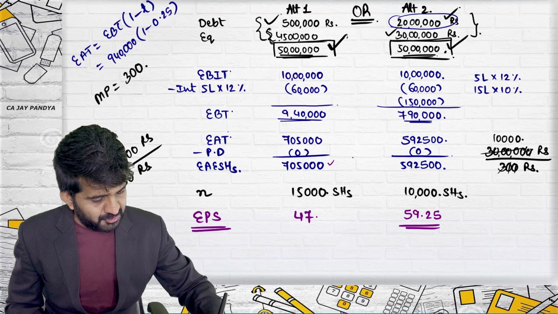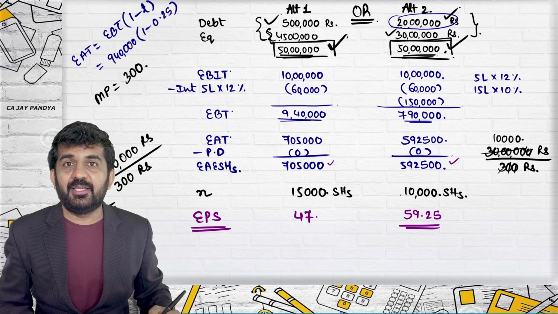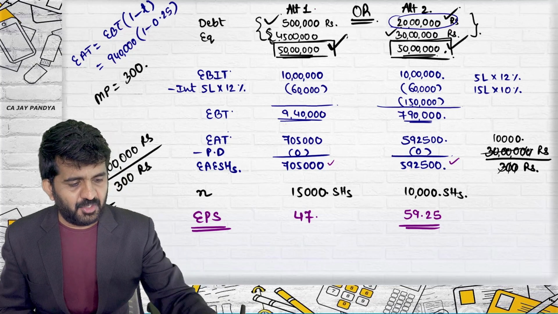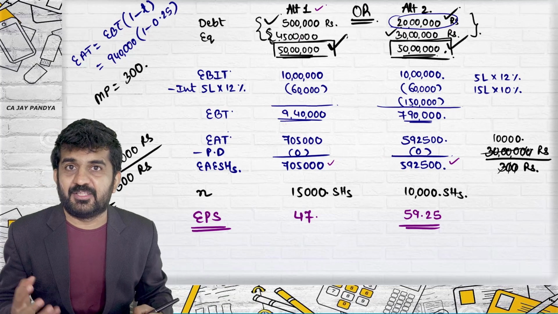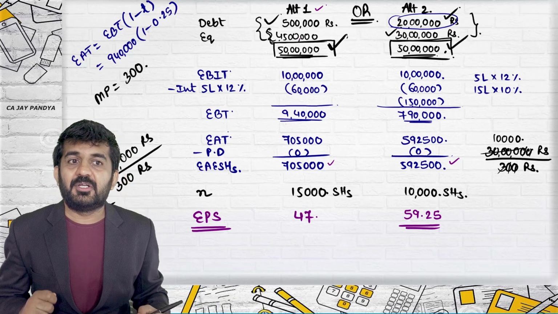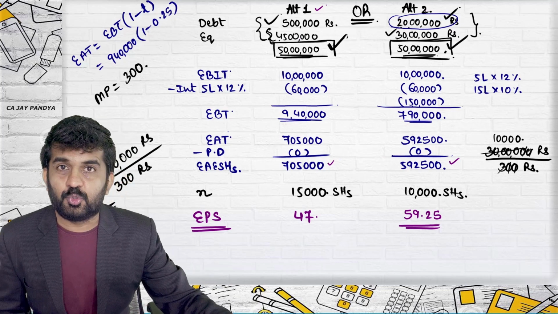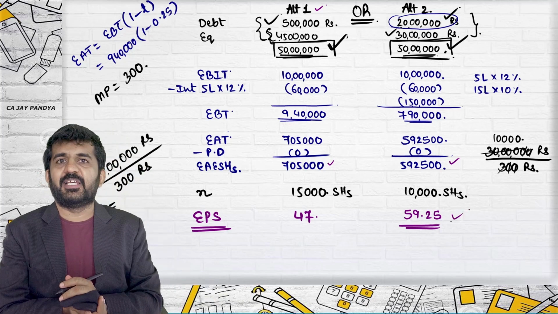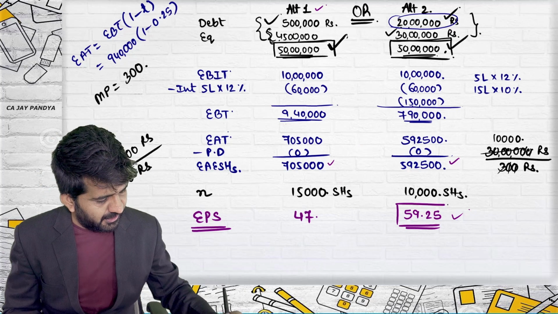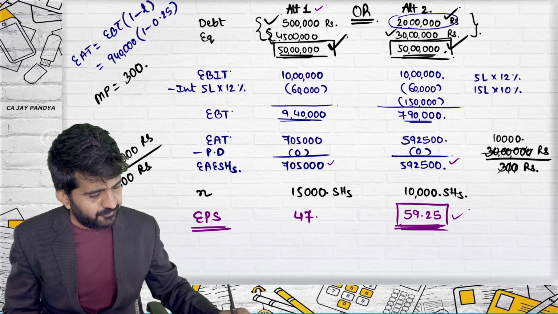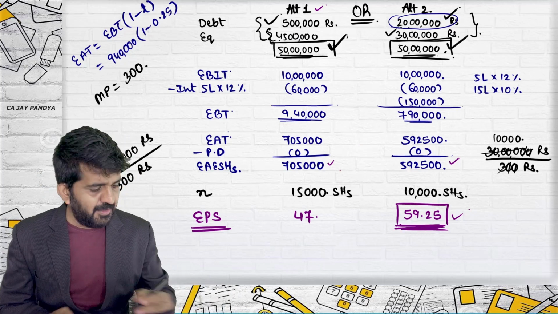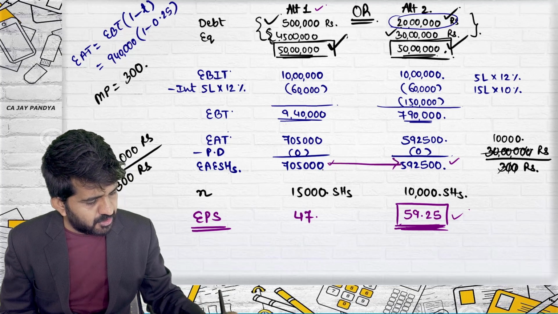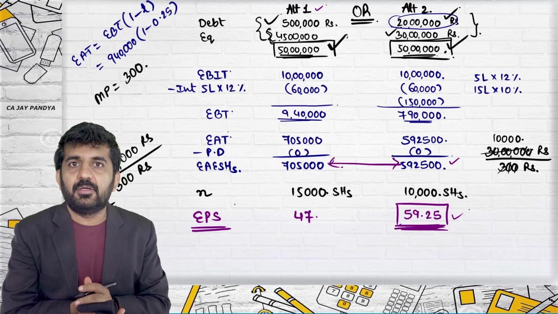See, up till this point of time, it was looking like profit in alternative 1 is higher, where the debt is lower. But ultimately in alternative 2, for this company, the EPS is higher. Can anyone tell me, up till this stage, the profit was higher in alternative 1?